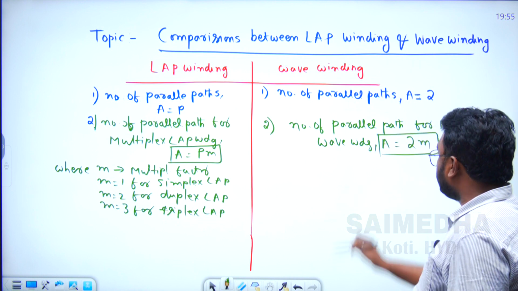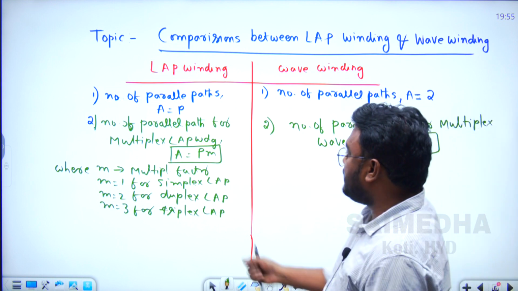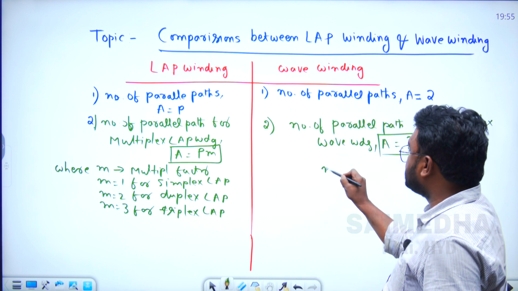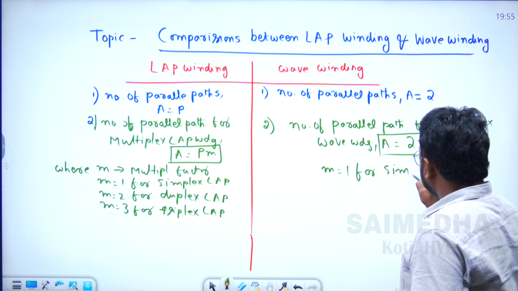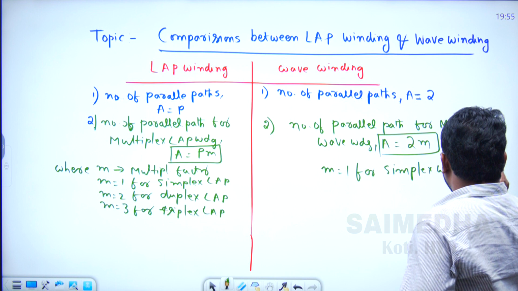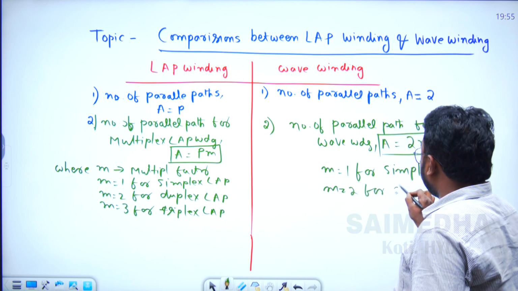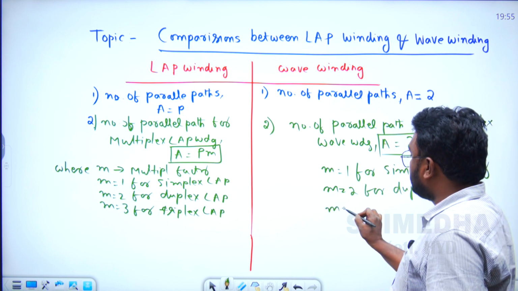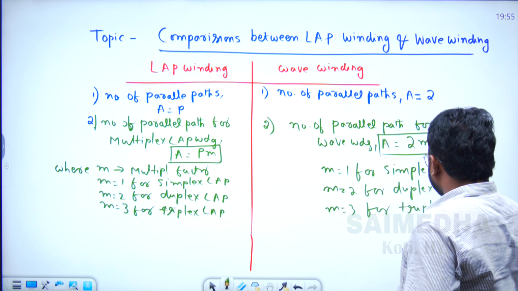Similarly here, M is the multiplexity factor: M is equal to 1 for simplex wave winding, M is equal to 2 for duplex wave winding, and M is equal to 3 for triplex wave connected armature winding.